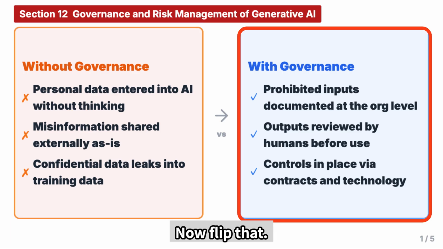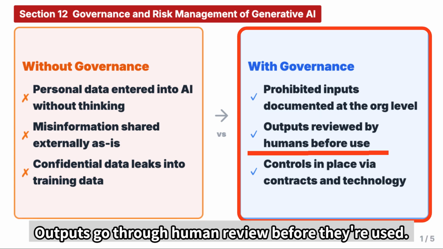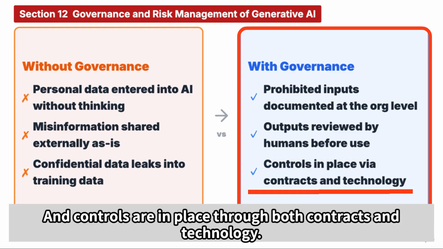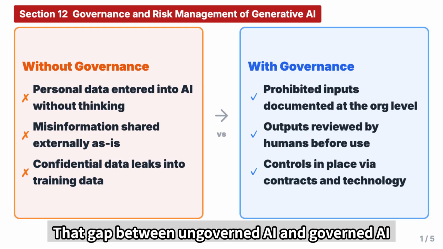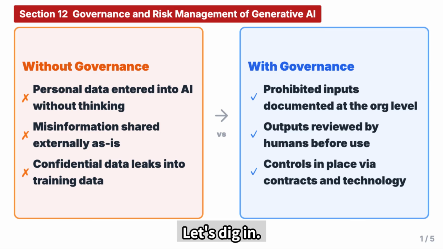Now flip that. With governance in place, prohibited inputs are documented at the org level. Outputs go through human review before they're used. And controls are in place through both contracts and technology. That gap between ungoverned AI and governed AI is exactly what this section is about. Let's dig in.